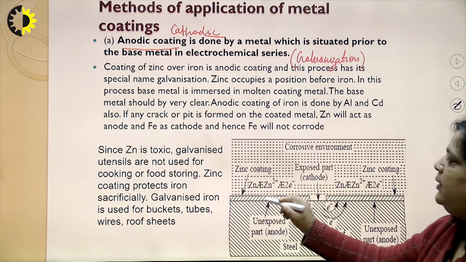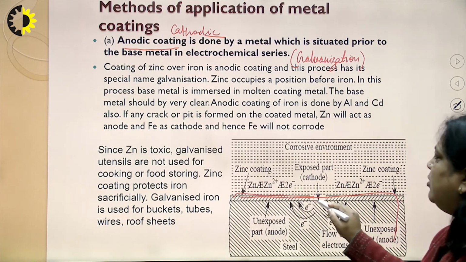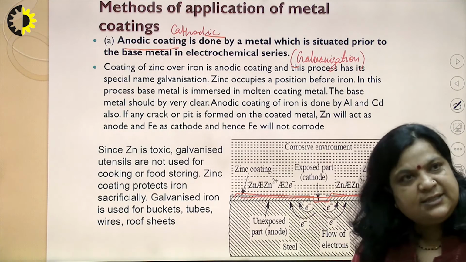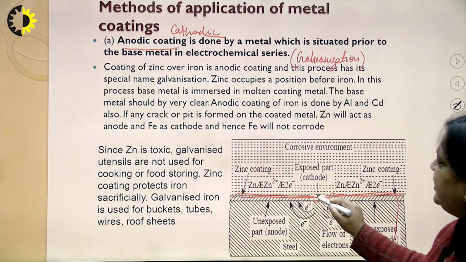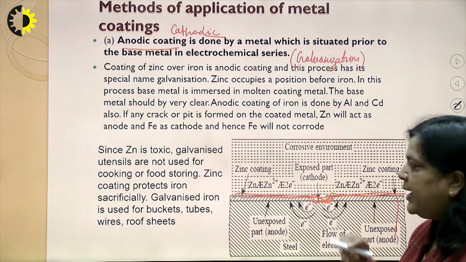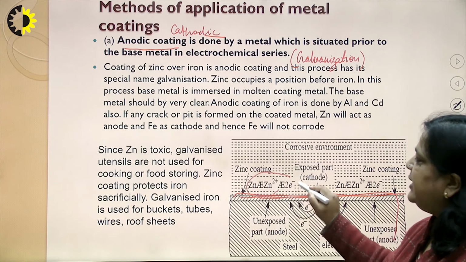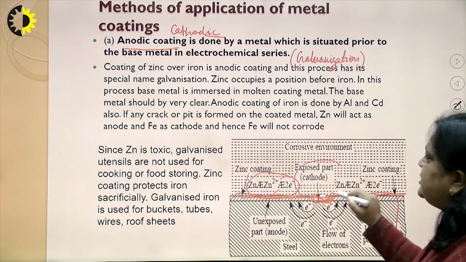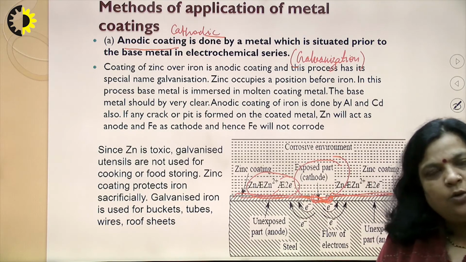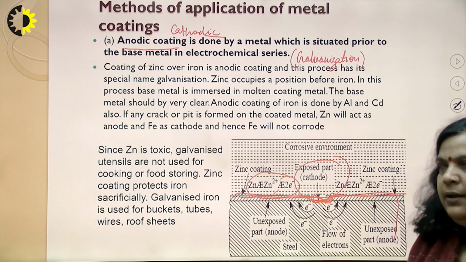So this is the iron bar, and on the iron bar there is a coating of zinc. The process is galvanization. Suppose there is a crack, since zinc is there, the zinc will work as an anode and the exposed part will work as a cathode, that is, our metal is safe.